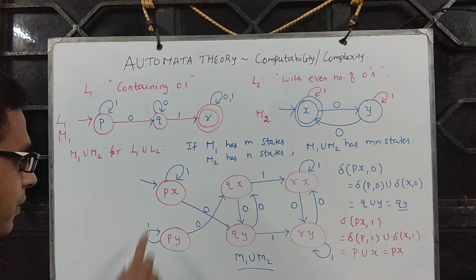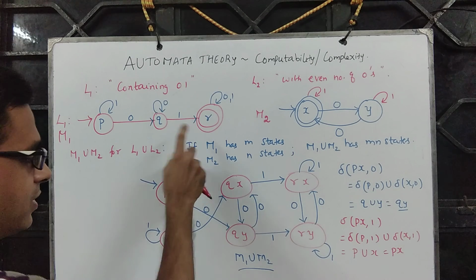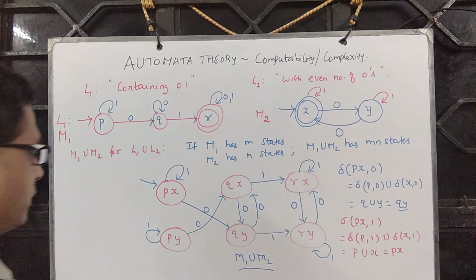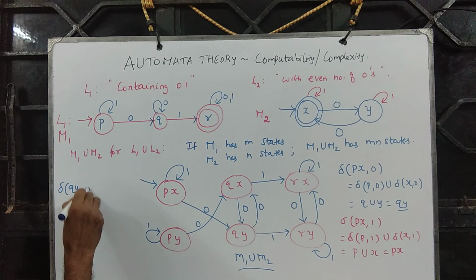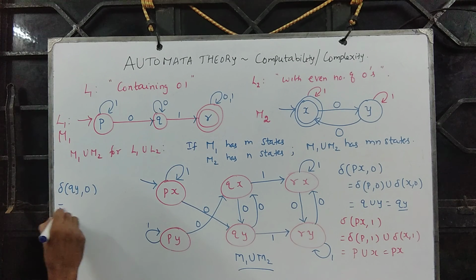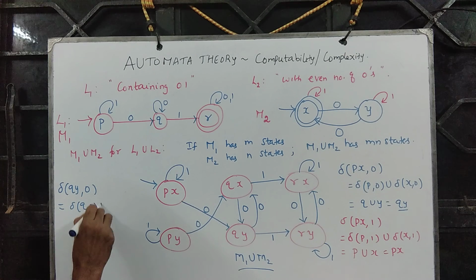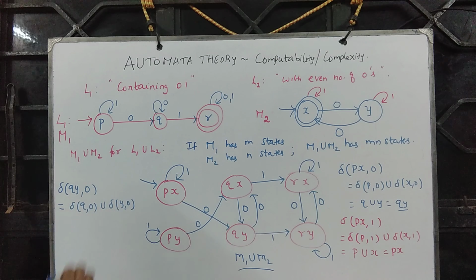Then just like the way a transition function is defined for this, here is the way to define the transition function. Take some state, say qy. Delta of qy comma 0 is defined as delta of q comma 0 union delta of y comma 0.